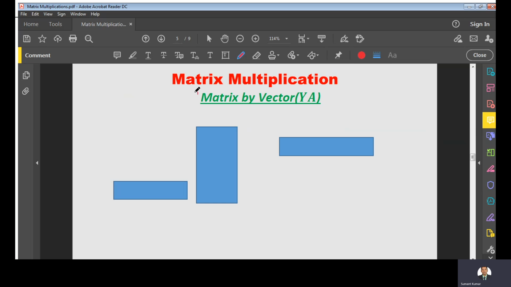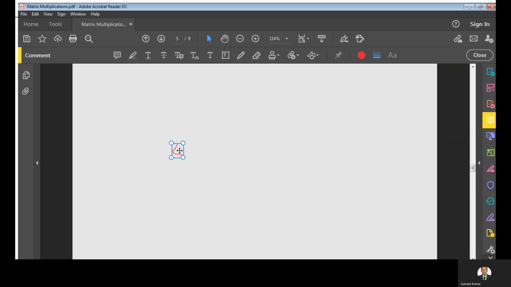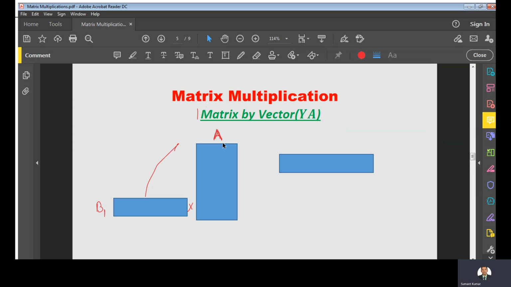When we multiply a row vector, suppose this is a vector B1, with a matrix A, what will happen?